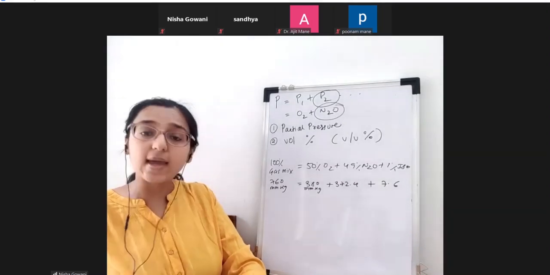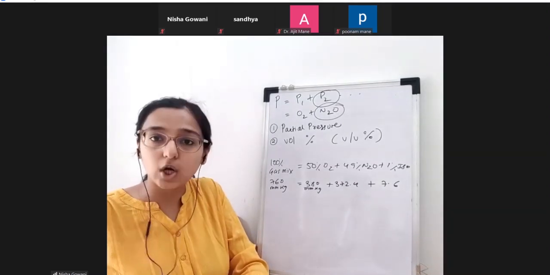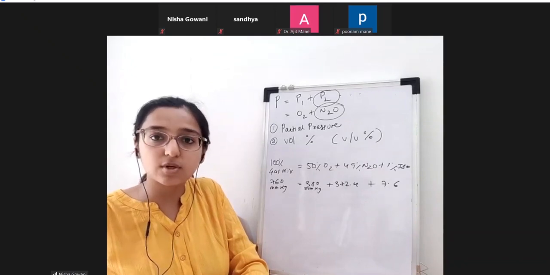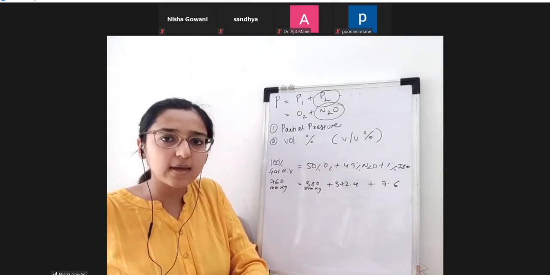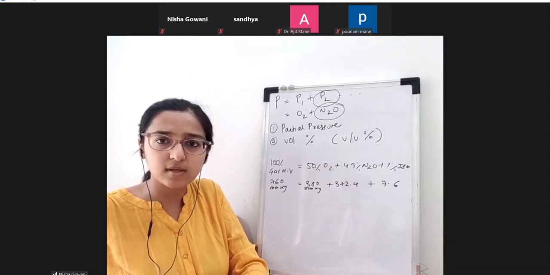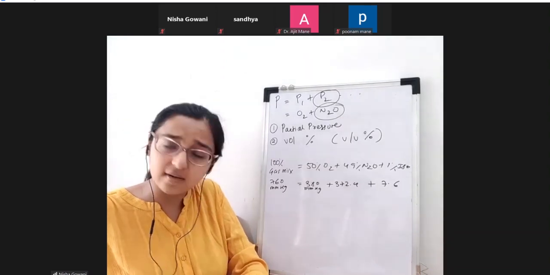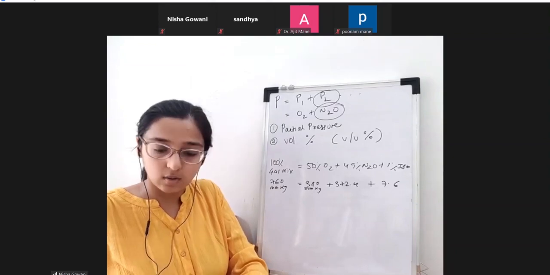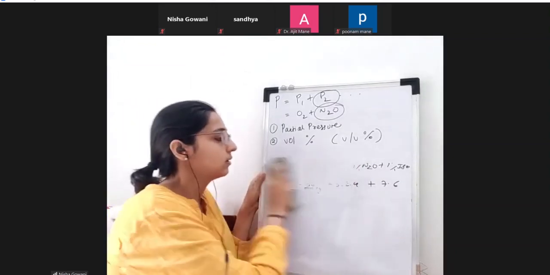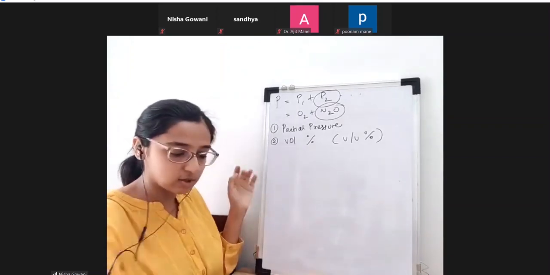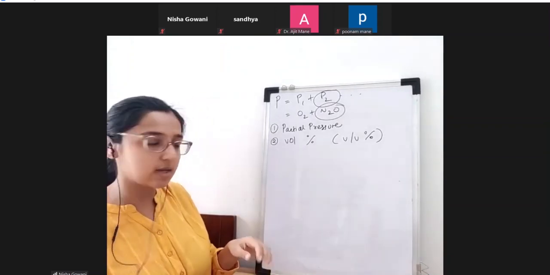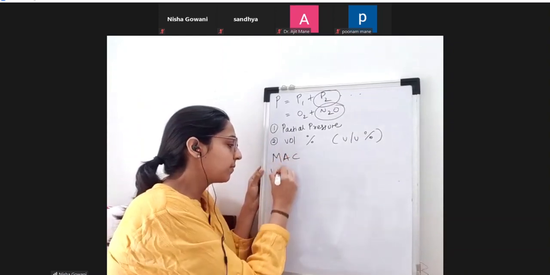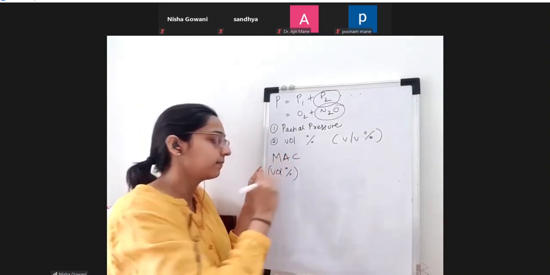Yes. We are expressing minimum alveolar concentration, MAC. How is MAC expressed? What is MAC of desflurane? 6. It's a percent value actually. Minimum alveolar concentration is actually expressed as volume percent. MAC is expressed as volume percent.